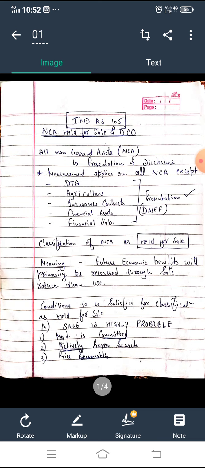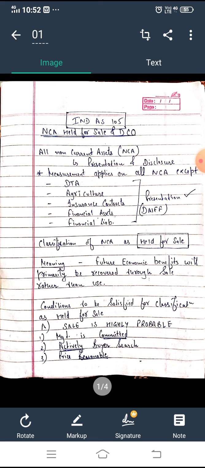So Ind AS 105 is about non-current assets held for sale and discontinued operations. This Ind AS talks about presentation and disclosure of all non-current assets. Measurement applies to all non-current assets except those 5. We have a mnemonic for that, DIF. So mind it that it does not apply only to the measurement of these 5 assets. Otherwise it talks on presentation, so we follow this standard, right?